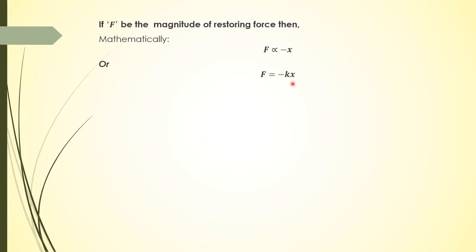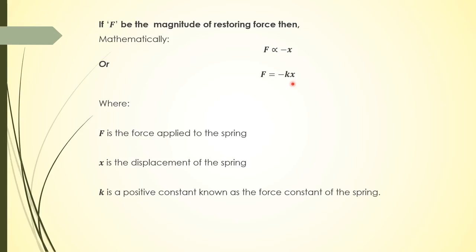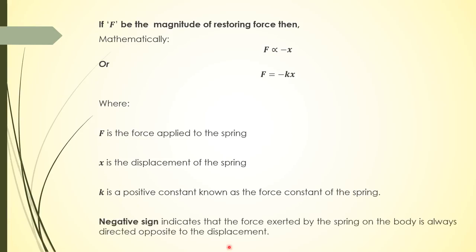So force will be equal to minus kx, where this k is the spring constant, also known as force constant of a spring, and F is the force applied on the spring, which is restoring force, and x is the displacement because of this force. Now the negative sign again shows that the force exerted by the spring on a body is always directed opposite to the displacement.